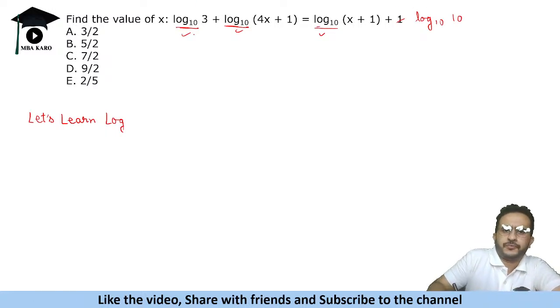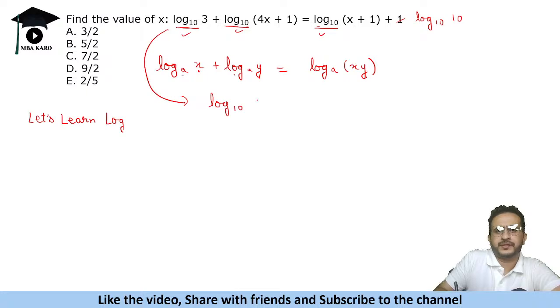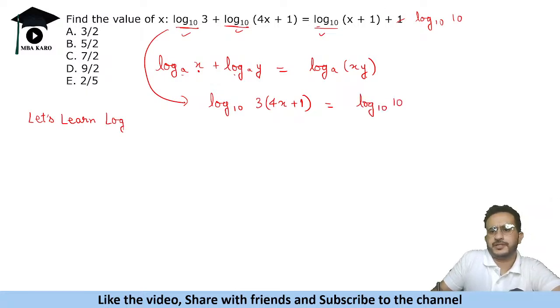Now if you see this, whenever we have some base a, log a x plus log a y becomes log a xy. So it's a very simple question. Now we have the same base and two different arguments, so we take the product of those arguments. So this equation now becomes log 10 of 3 times (4x plus 1), and that is equal to log 10 of 10 times (x plus 1).